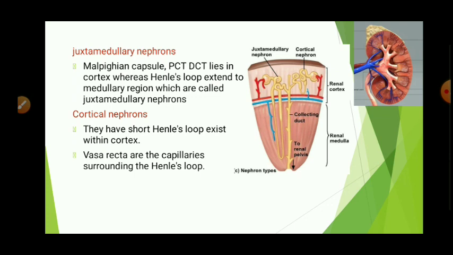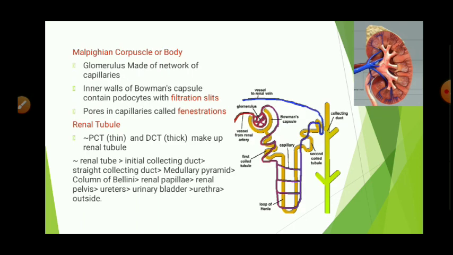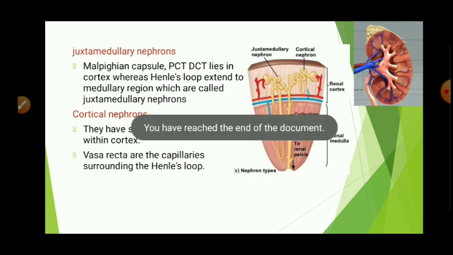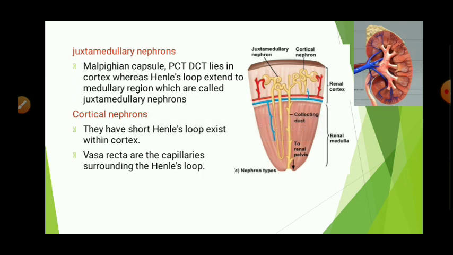Cortical nephrons do not extend to the medullary region; their Henle's loop is very short and they remain within the cortex. Vasa recta are the blood capillaries that you are able to see surrounding the Henle's loop. In the last picture, we see the network of capillaries here. This network of capillaries is called the vasa recta. So this is about the excretory system and the structure of the kidney and nephron.